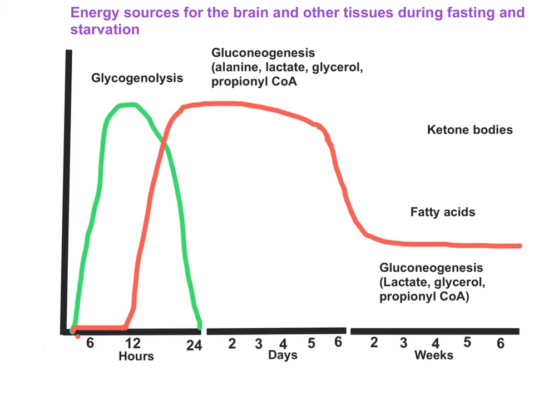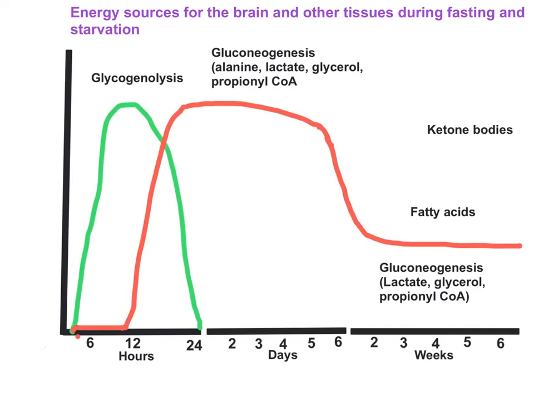NADH plus H plus coming out of beta oxidation and the TCA cycle will be diverted into the electron transport chain to make ATPs, and these are the ATPs used to run the gluconeogenesis process. It means whenever there is gluconeogenesis, beta oxidation of fatty acids will go hand in hand with it.